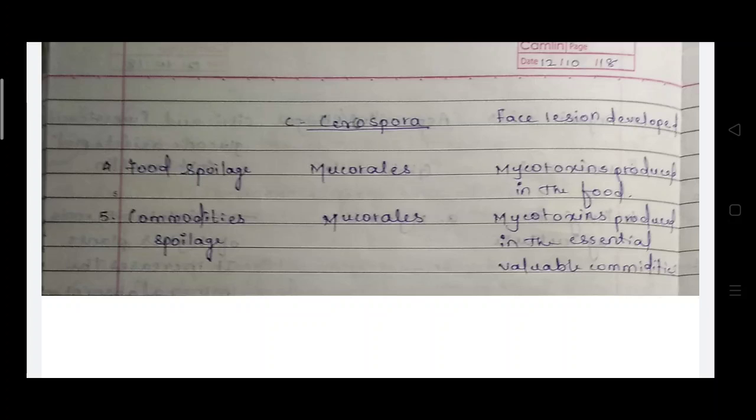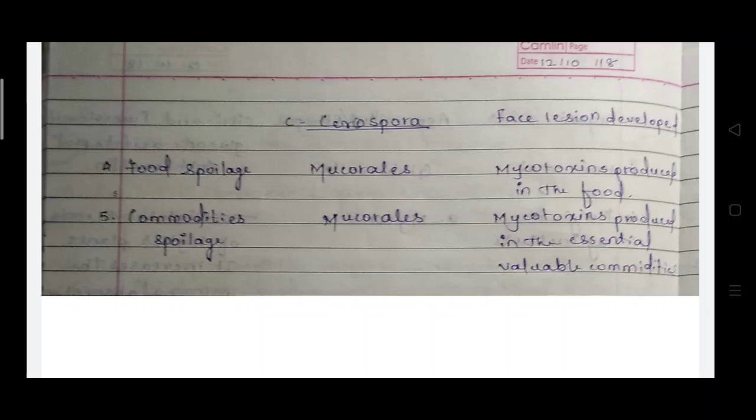Then some fungi like Mucorales mostly cause food spoilage. They create mycotoxins, and mycotoxins are produced on the food. That's why they damage our foods. Also these Mucorales cause commodities spoilage due to the production of mycotoxins, and this is also very dangerous.